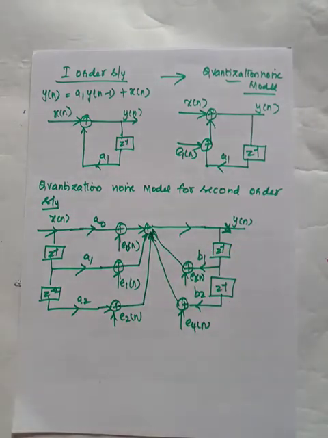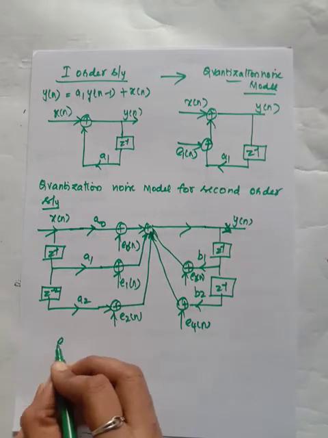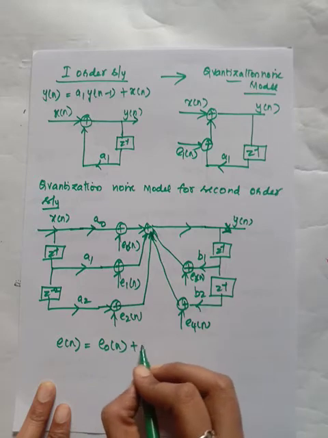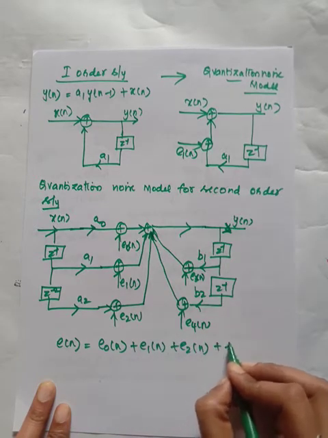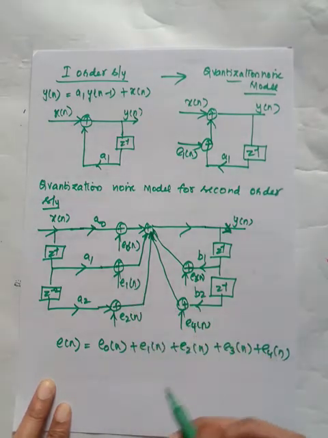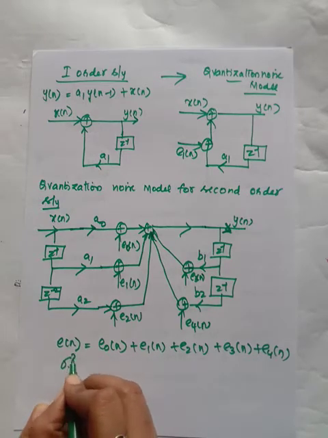Since all the noise sources are added at the same point in the filter, all these sources can be replaced by a single source e of n, which is nothing but E0 of n plus E1 of n plus E2 of n plus E3 of n plus E4 of n. We have four noises, and since they have zero mean, the variances also get added.